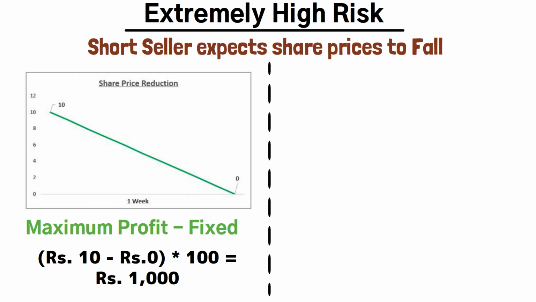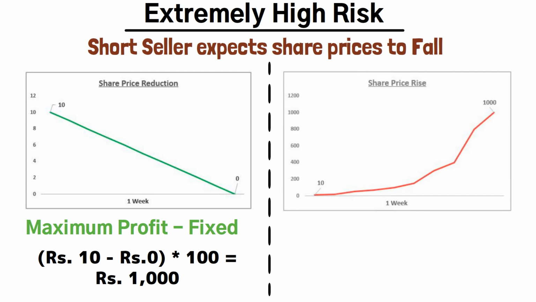Then he will buy back those shares at 0 rupees per share, thus eventually paying nothing for them. So the total earnings will be the full 1000 rupees. It's a very hypothetical scenario, but I want you to know that this is the maximum a short seller can earn. The prices cannot go below 0. And even if they are 0, the maximum profit would be 1000 rupees and not a single rupee more.